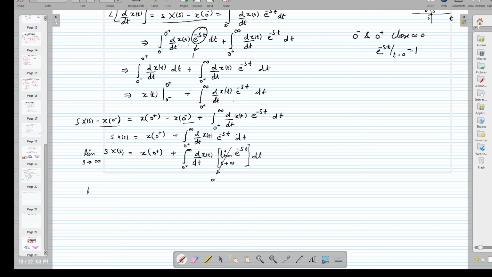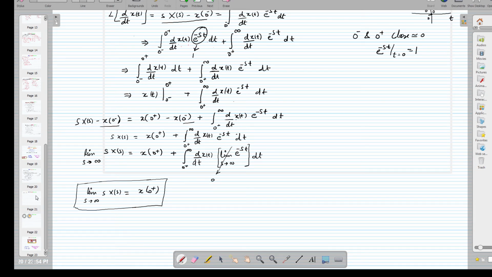Then we will have the limit as s tends to infinity of sX(s) is equal to x(0). The whole integral will become 0. And that is nothing but the initial value theorem which we wanted to find out. It is a very important theorem as far as the Laplace transform is concerned.